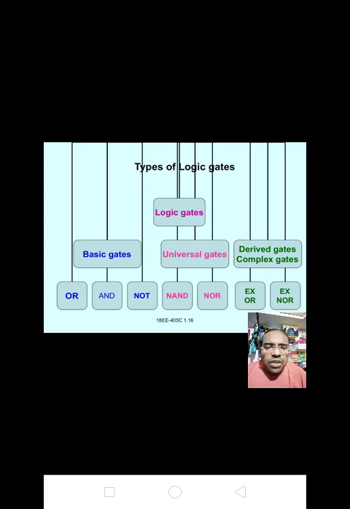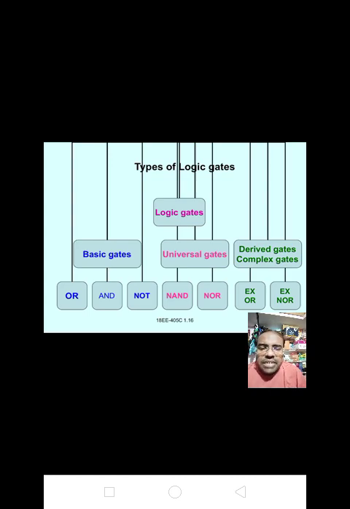Next, types of logic gates. Logic gates are divided into three types: basic gates, universal gates, and derived gates, complex gates or special gates.